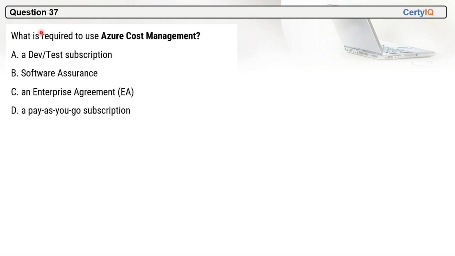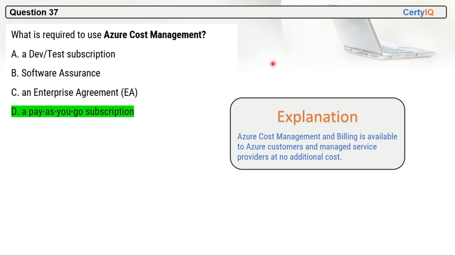So these are the multiple factors upon which uptime depends, right? Question 37. What is required to use Azure Cost Management? So a pay as you go subscription is needed. Nothing else is required. They will not ask you to pay again. In the subscription itself, you will be able to use Azure Cost Management, right? Azure Cost Management and billing is available to Azure customers and managed services providers at no additional cost. You just need to get a pay as you go subscription, and no additional cost will be charged.